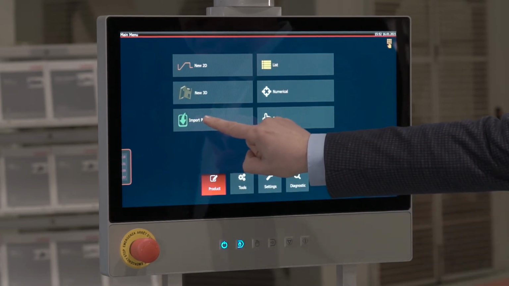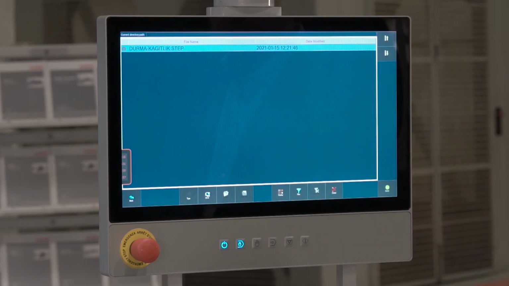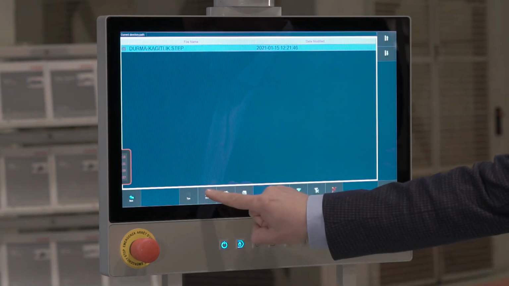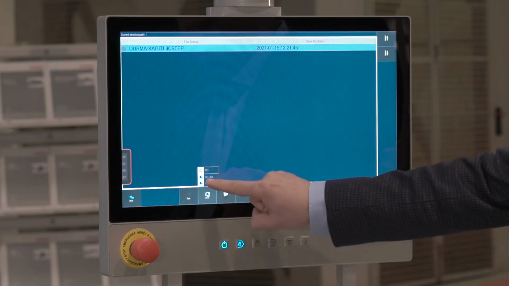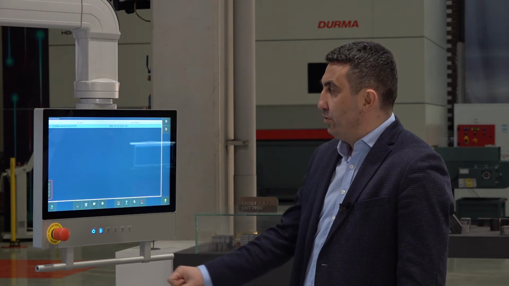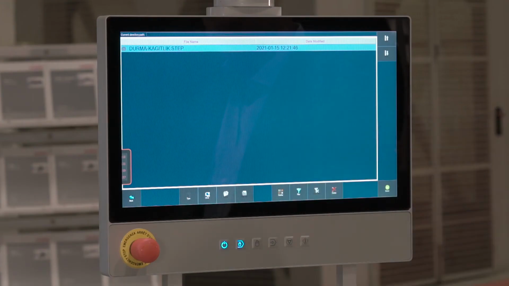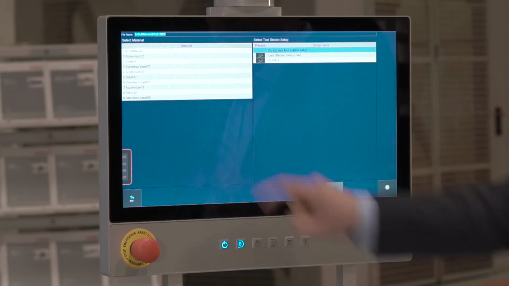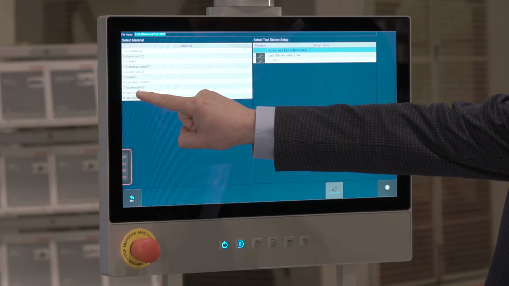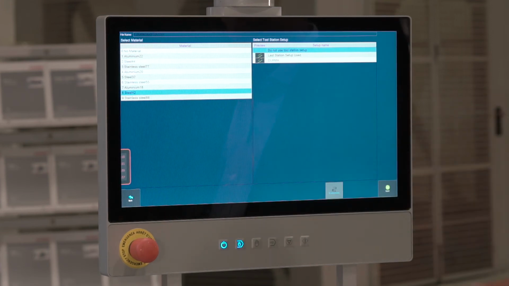We select the Import Part option. Then we activate the D drive for USB flash drive on the screen. The name of the part that we will bend today is Durma kağıtlık. We select that. It asks us our material type. We select Steel ST42 and start importing.